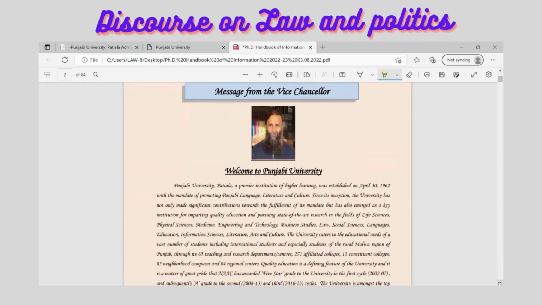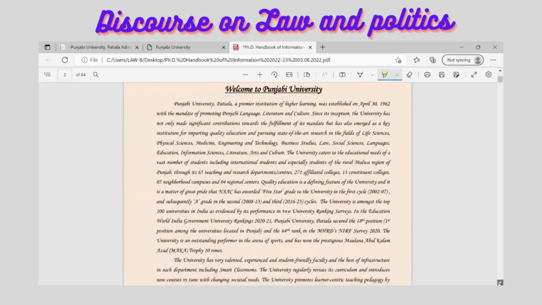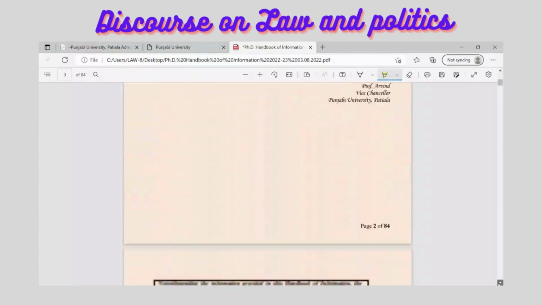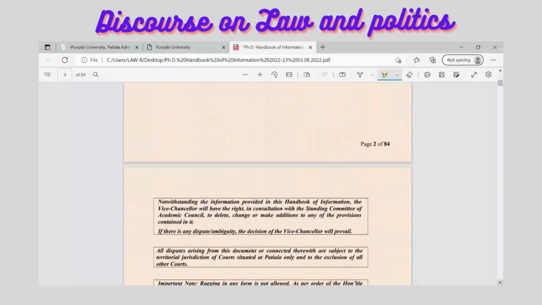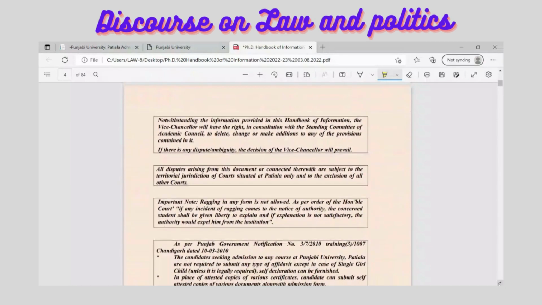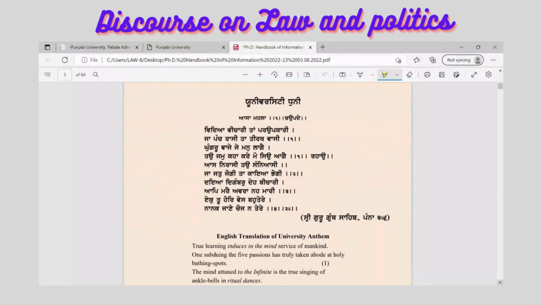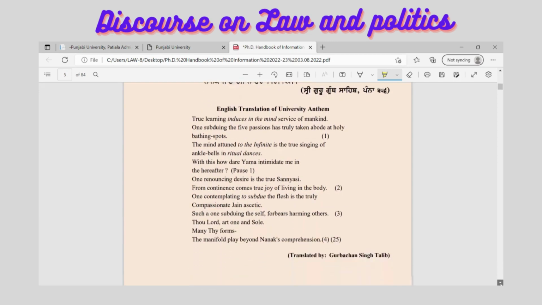And now if you go further to this brochure for the admission in the PhD program at Punjabi University, not Punjab University, this Punjabi University is very popular in the Punjab region. Being Punjabi University, they also have an anthem of the university in the Gurmukhi language. You can see here, and the translation version has also been given here.